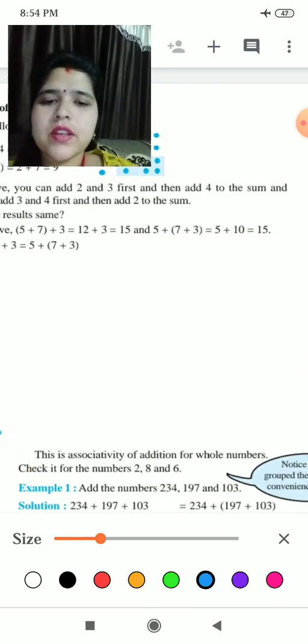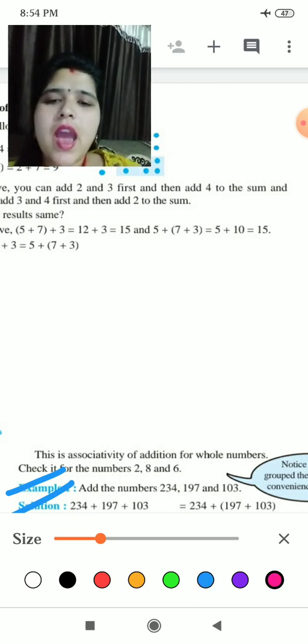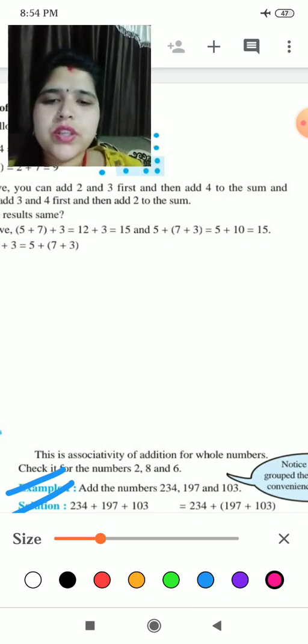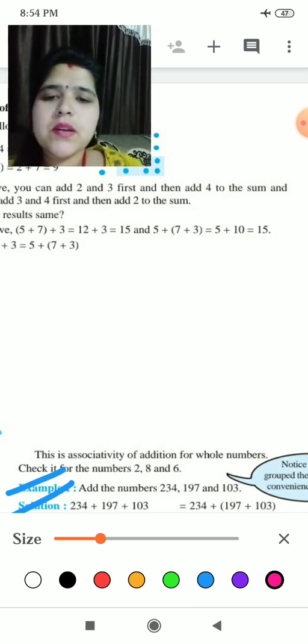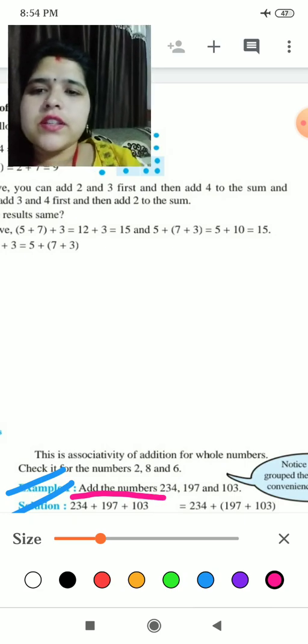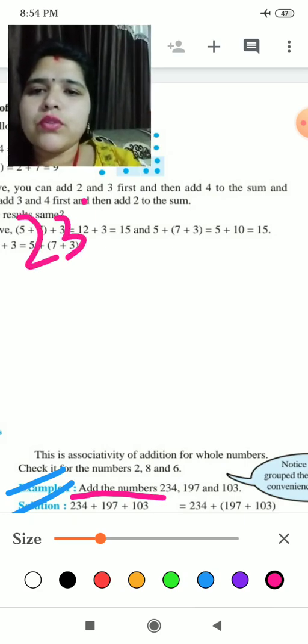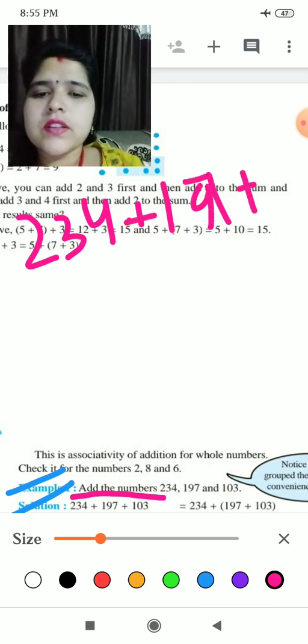It is saying, you see this example, okay. It is saying add the numbers 234, 197 and 103. You have to add these numbers. So what it has done, it has written in this way, okay. See, it has written 234 plus 197 plus, again it has written 103, okay.